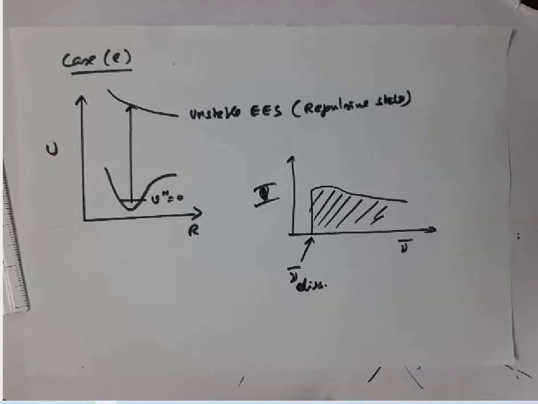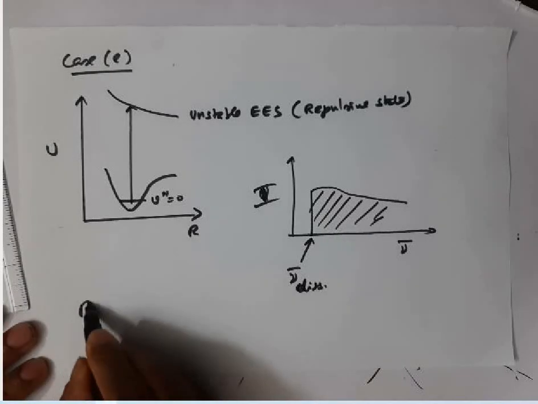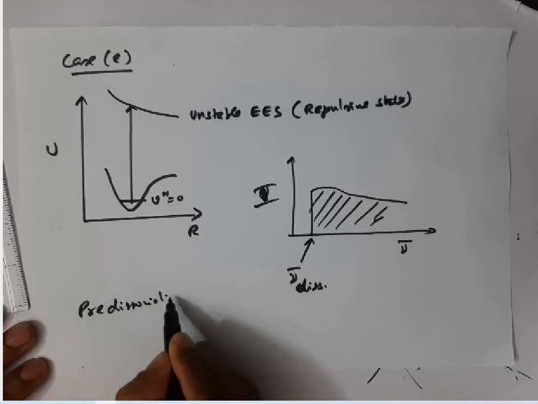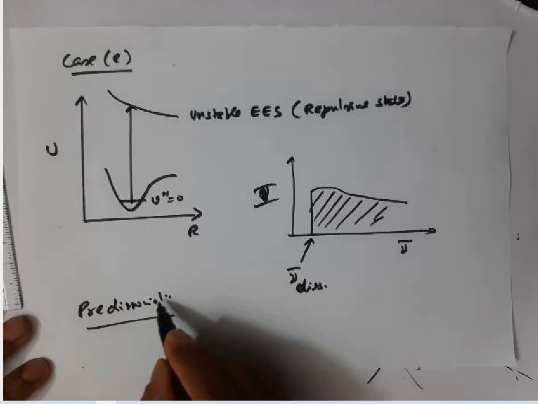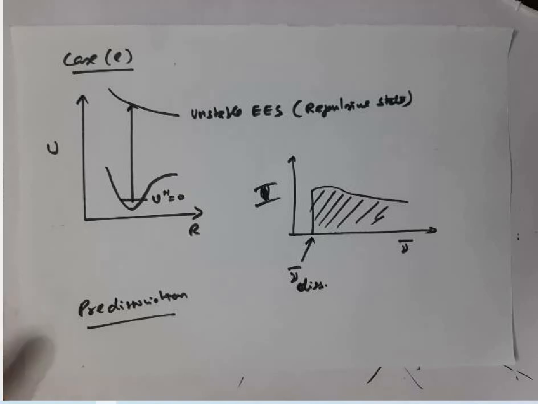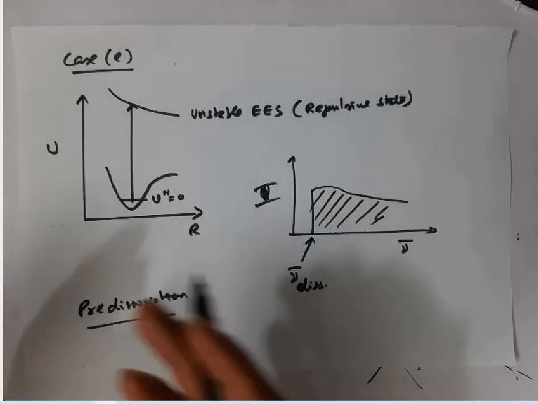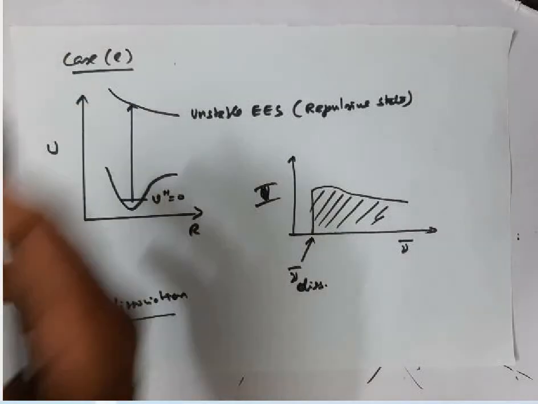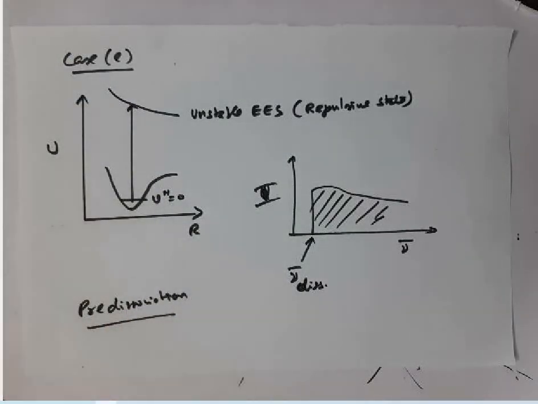We have one more case which we call the pre-dissociation case. Let me discuss that in the next class. What is meant by pre-dissociation is very, very important. So these are all the various cases. A diatomic molecule usually belongs to any one of these cases, and based on that you will get different types of electronic spectrum for diatomic molecules.